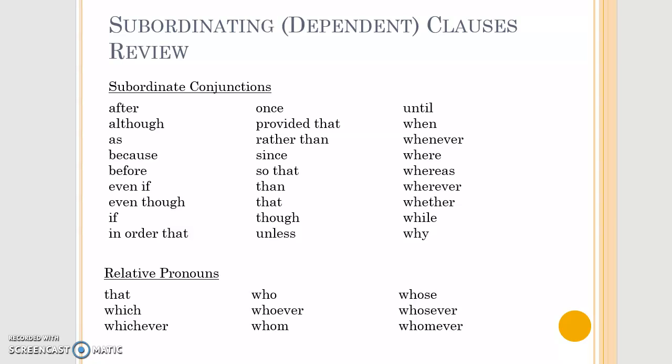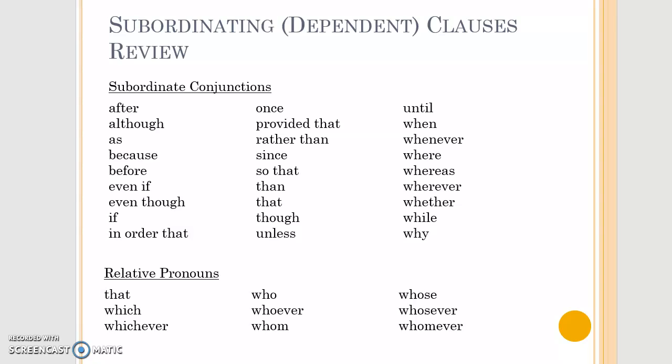Now, we want to first review subordinate clauses and conjunctions and relative pronouns, because what you see in front of you on the screen right now, these are the words that you can use to create those dependent clauses, which you have to have in a complex or a compound complex sentence. I've put these words into the assignment on Canvas so you can have them in front of you while you're working. They're also on your grammar review sheet #1 that I gave you last semester.